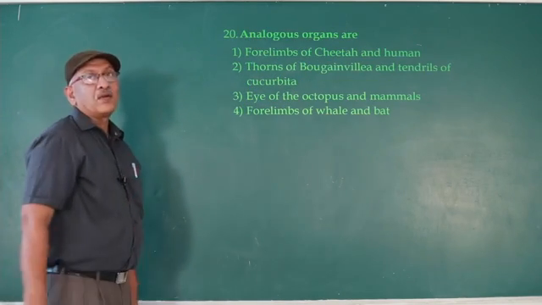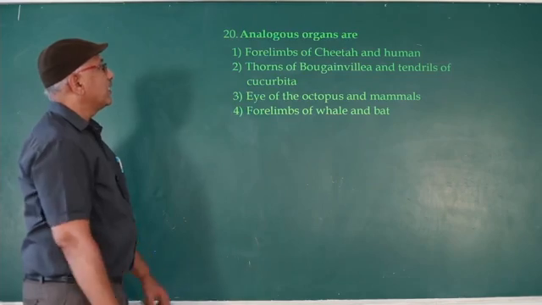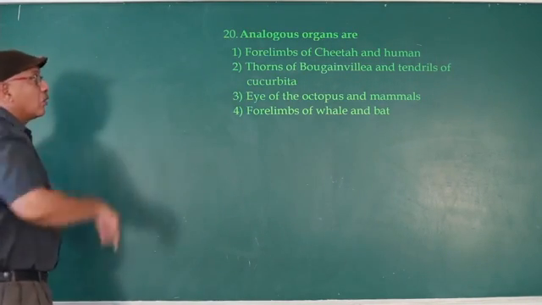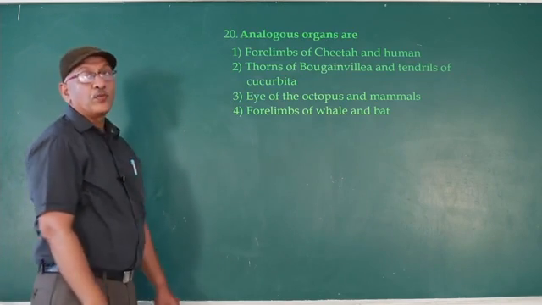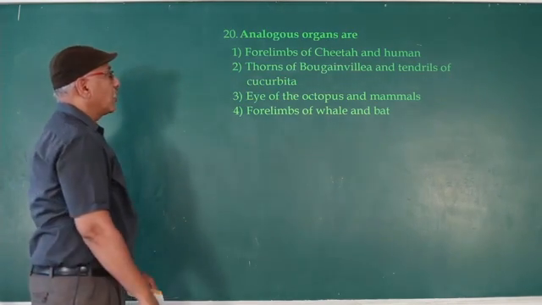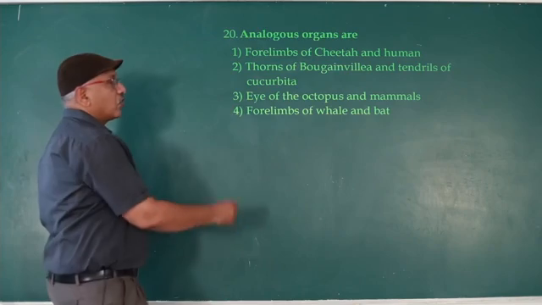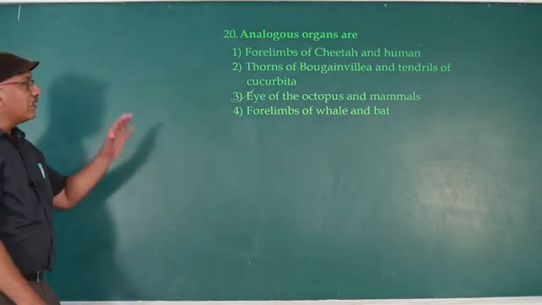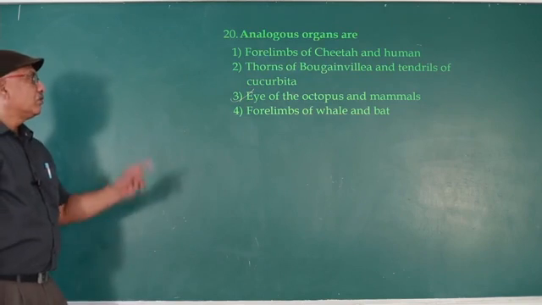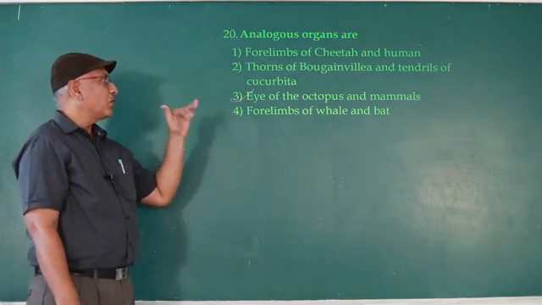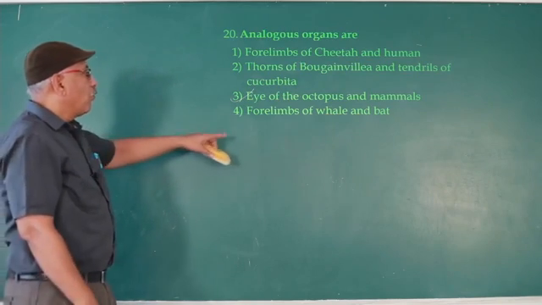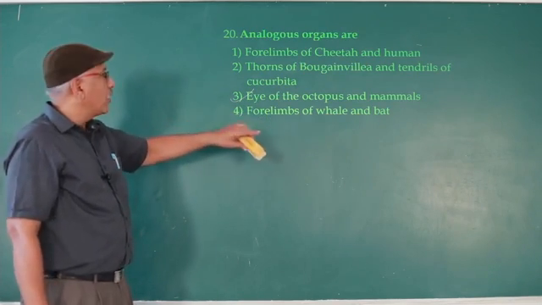Forelimbs of cheetah and human are homologous organs. Thorn of bougainvillea and tendril of cucurbita are also homologous organs. Eye of the octopus and mammal are analogous organs, because of the difference in the retina of octopus and mammal. Forelimbs of whale and bat are homologous organs.